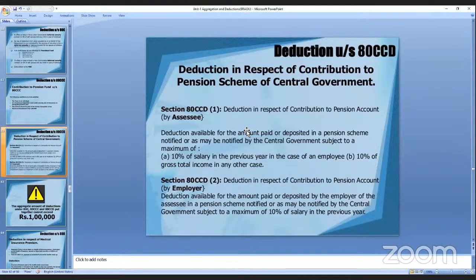And here, under section 80CCD(2), they will be making the pension account and that will be deducted, that is 10% of salary. Okay. The pension fund scheme also, that is 10% of salary in the previous year, they will deduct.